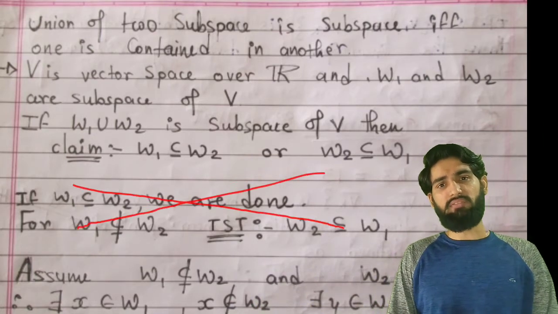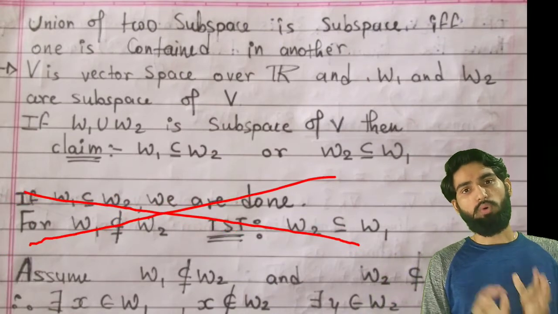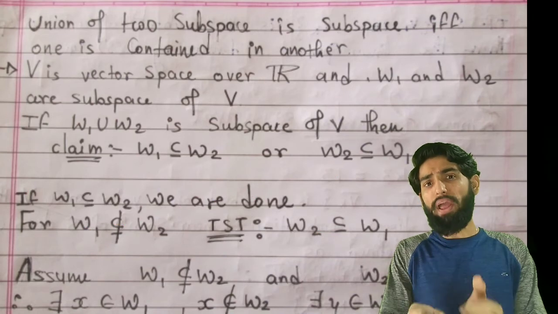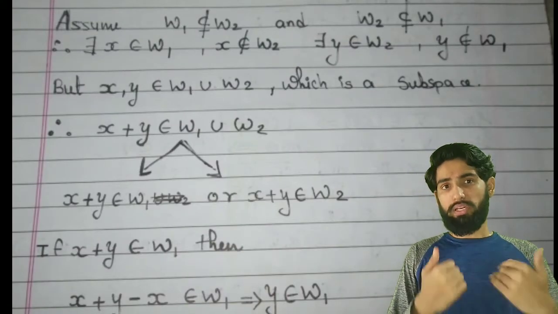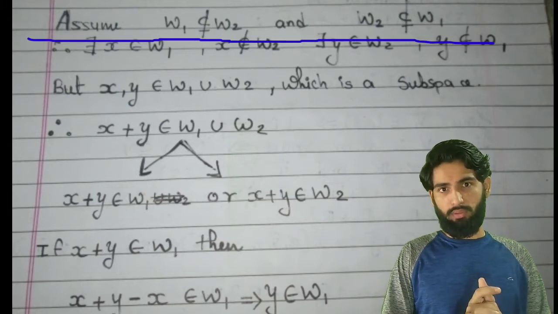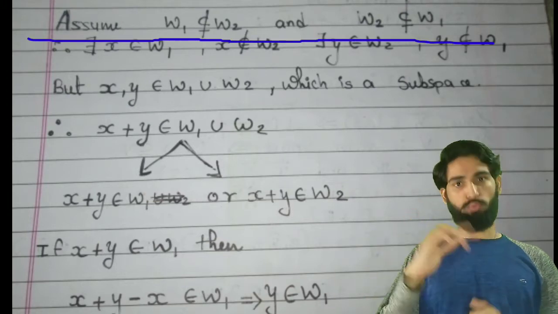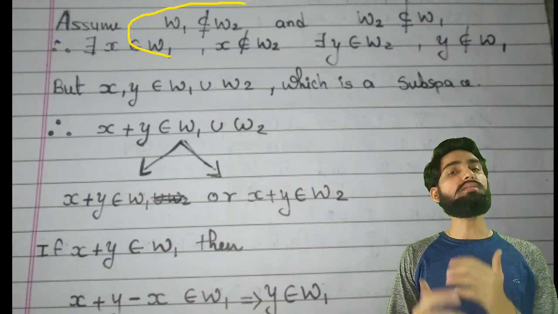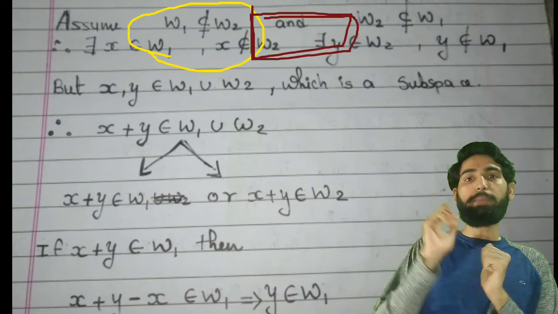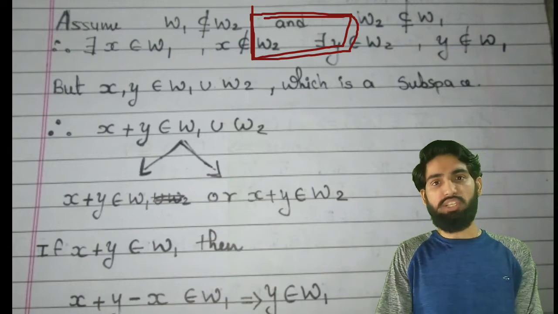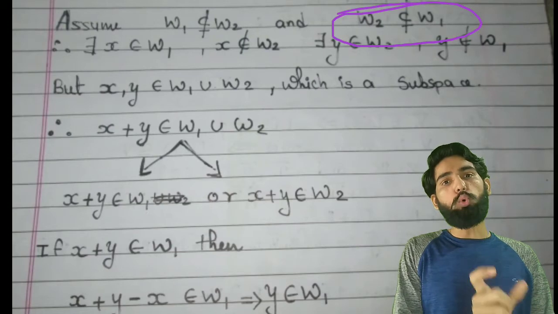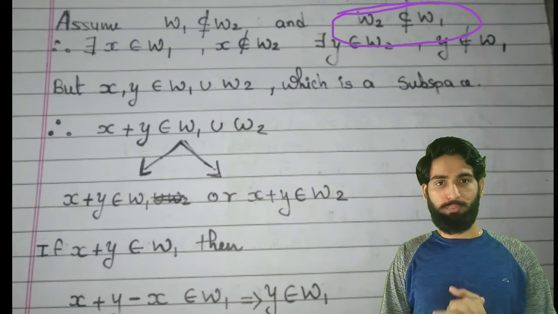So in this case, we go by contradiction: whatever we have to prove, we will assume the negation of it. That means I will assume W1 is not a subset of W2, and since the statement has an or, the negation will contain an and: I assume W2 is not a subset of W1.